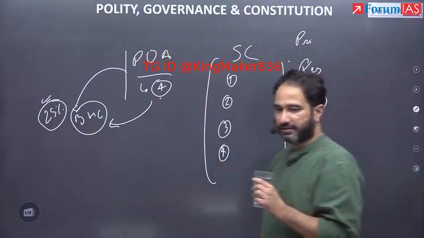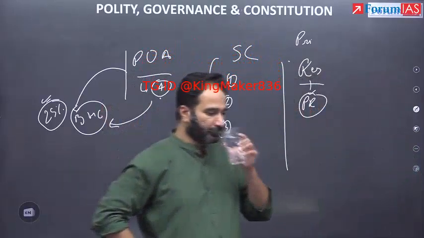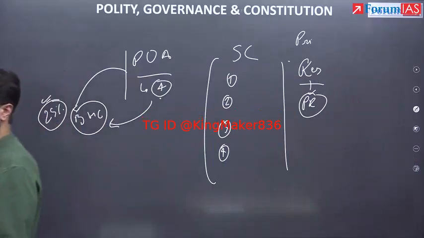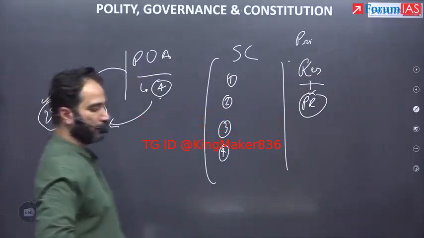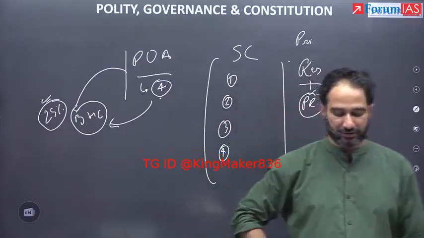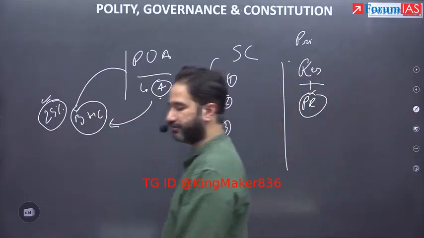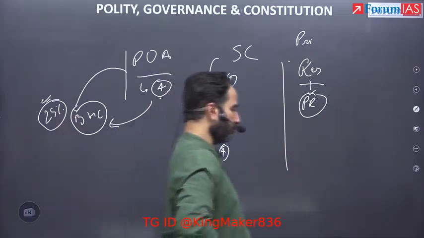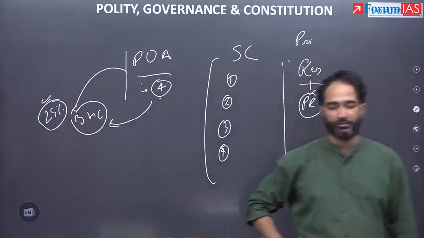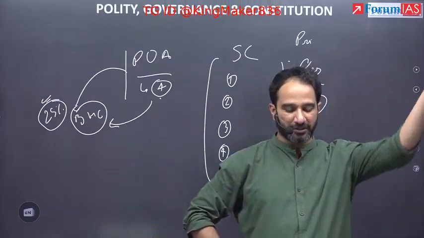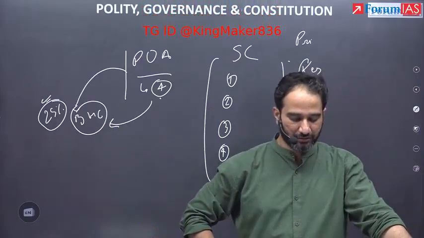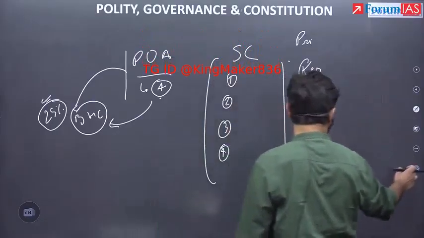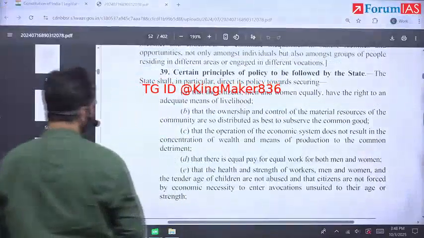Certain resources like forest, pond, spectrum, and minerals are material resources of the community, even if privately held.